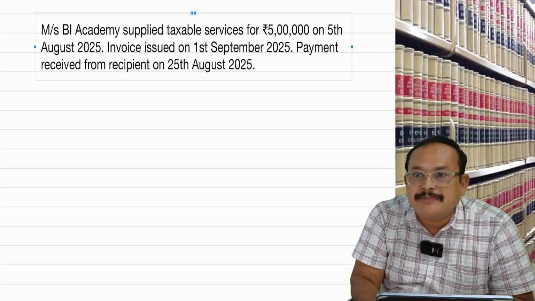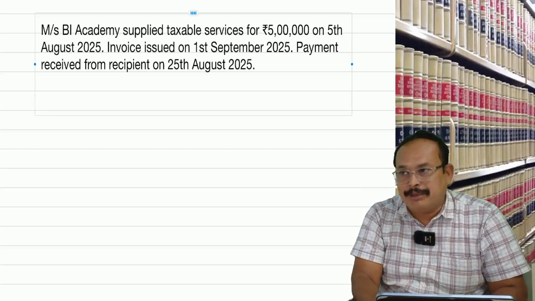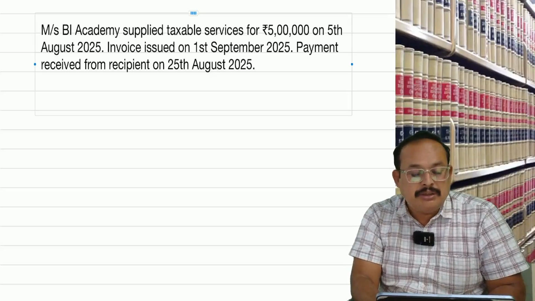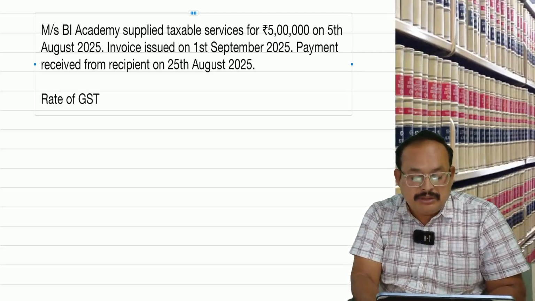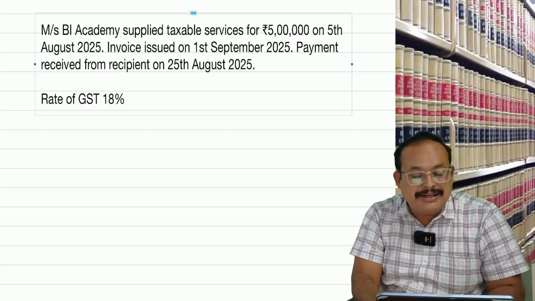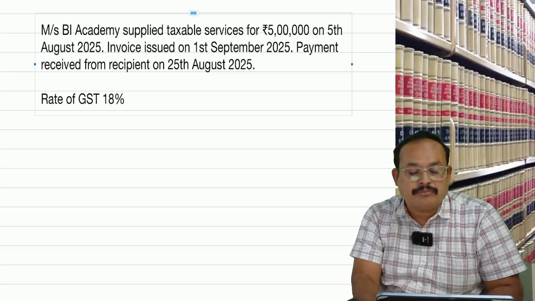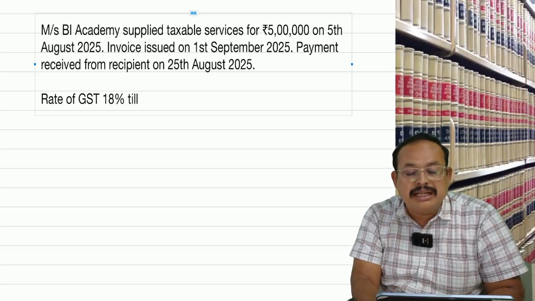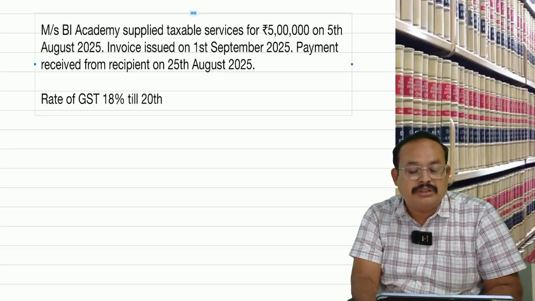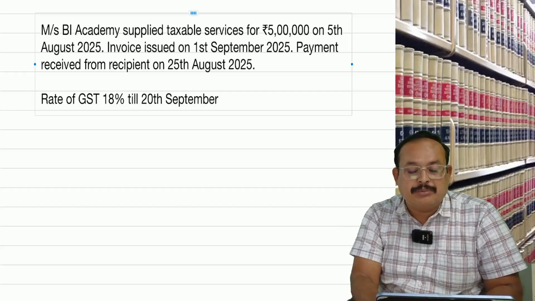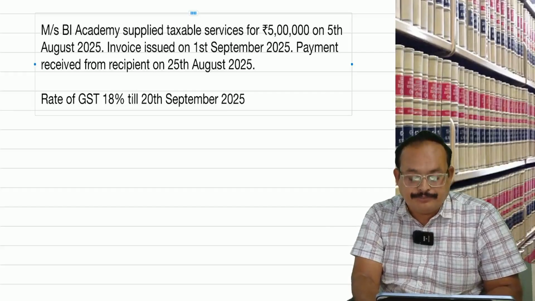Is that clear? Here what happened? The rate of GST was 18% till 20th September 2025.